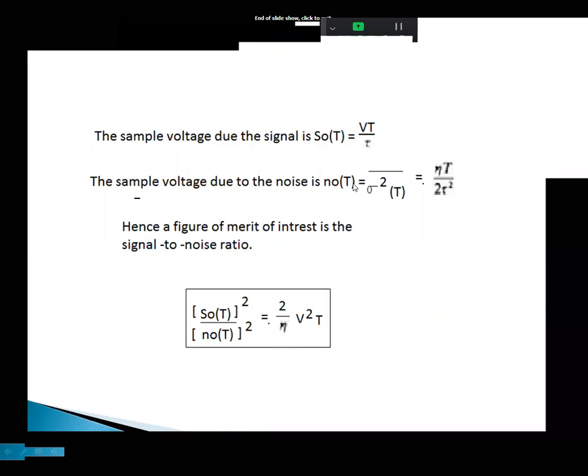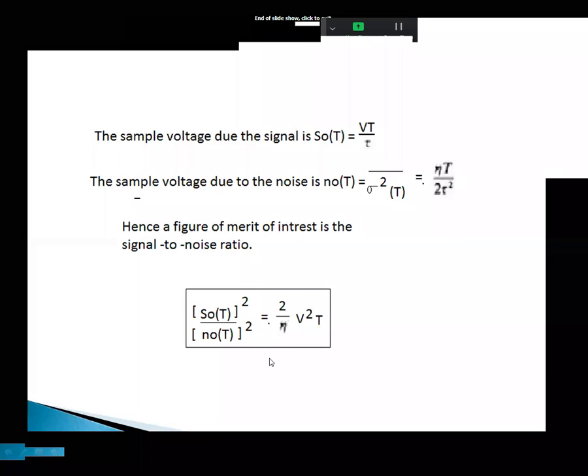So S naught square by N naught square is equal to V square t square by tau square divided by eta t by 2 tau square.